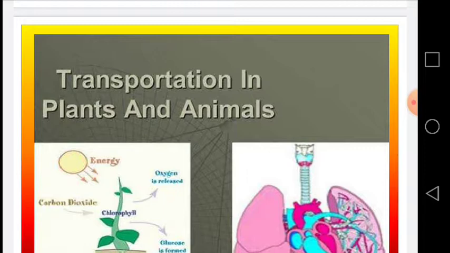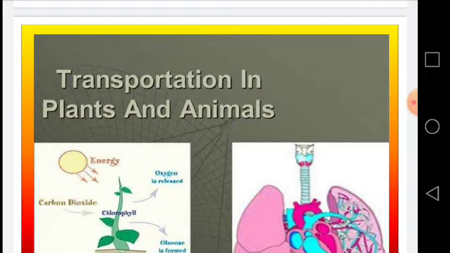How do these important materials required by living things move into their bodies and to the parts of the organism where they are needed? How do the waste products such as oxygen produced as a result of photosynthesis and the urea travel from where they are produced in the organisms to the parts where they are removed from the body?